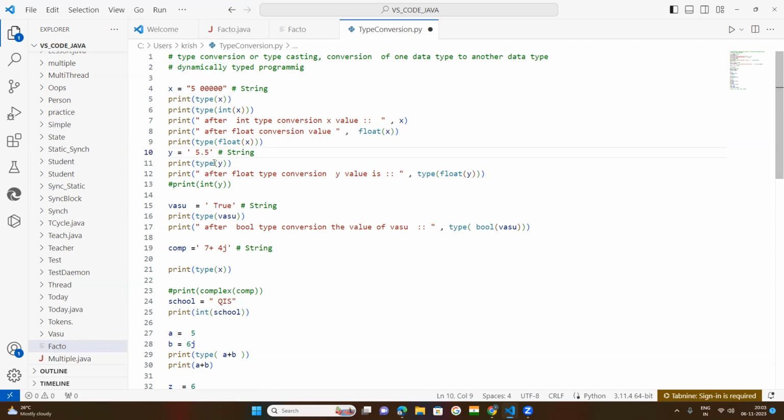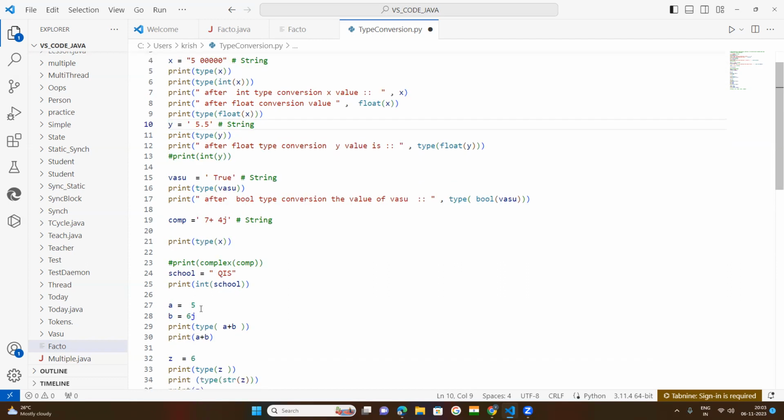If you pass, suppose, 5.0, even 5.0 is a floating point number. Don't think that because the value after the point is 0, it is an integer. No, 5.0, 10.0, even 1 lakh .0, is called a float.